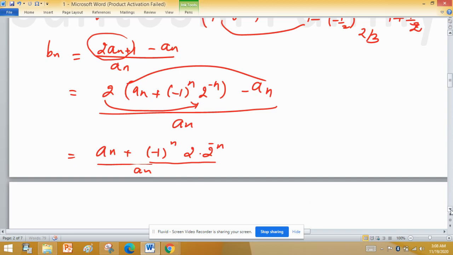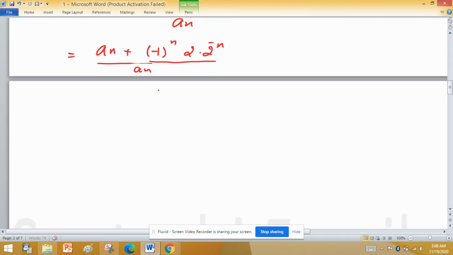This is b_n in terms of a_n, and we have to find its limit.